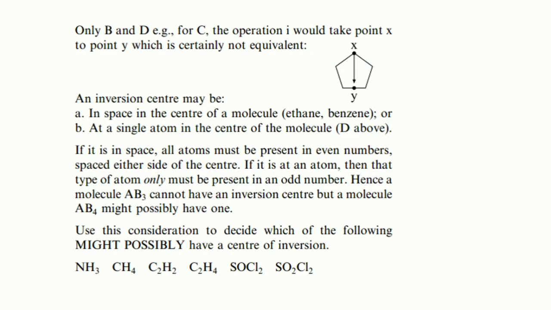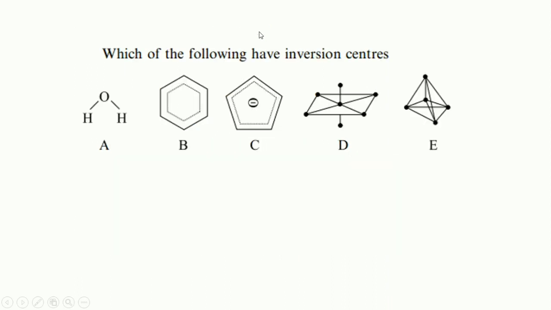Let us move ahead. Only B and D molecules have the inversion center. If we talk about the water molecule first, we choose a point from where we can travel in any direction. For example, I would like to move in this direction, and subsequently on the other side of the point in the molecule, we need to travel an equal distance in the opposite direction.